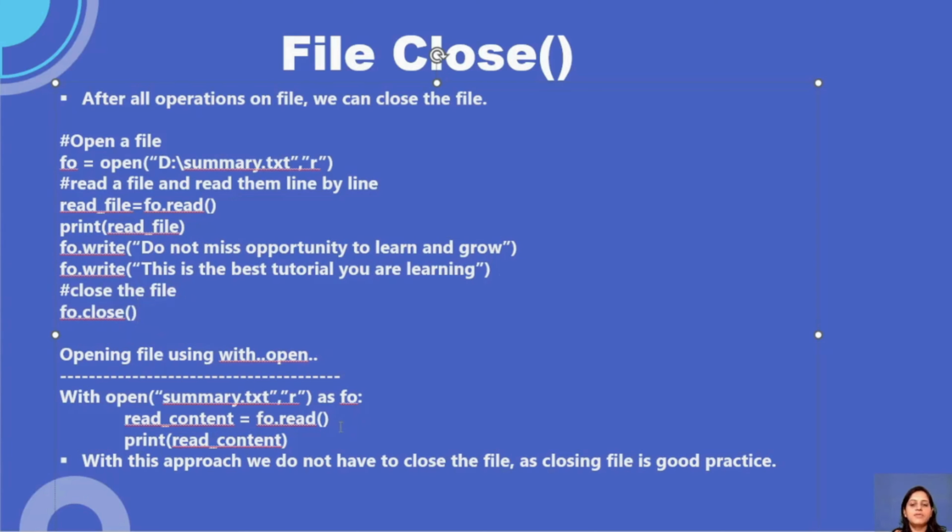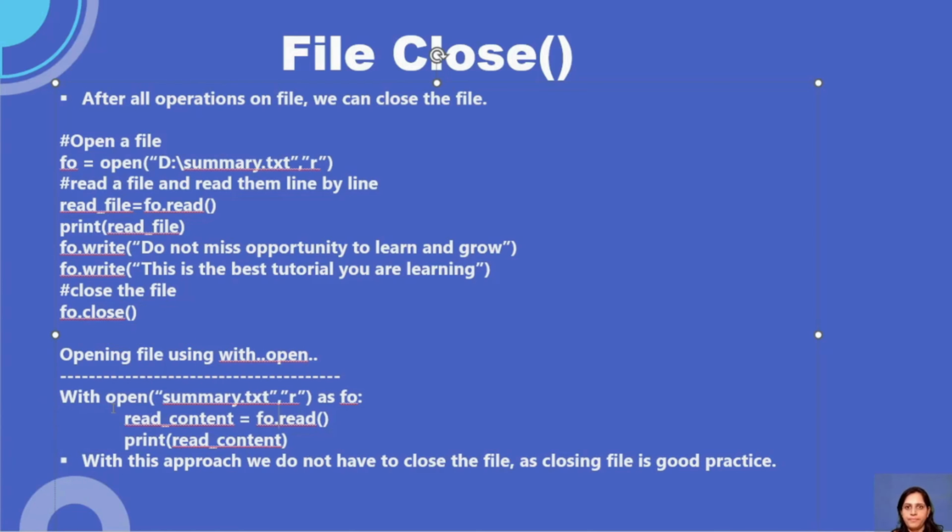So there is one more concept, which is using the with keyword, with open. This is the syntax you will majorly see and write for file handling.